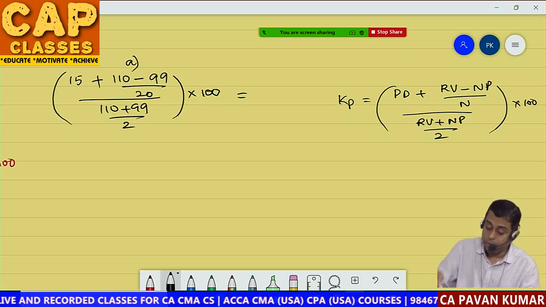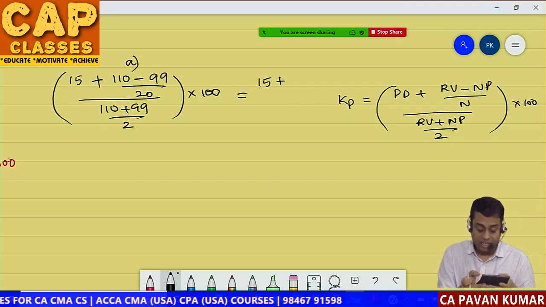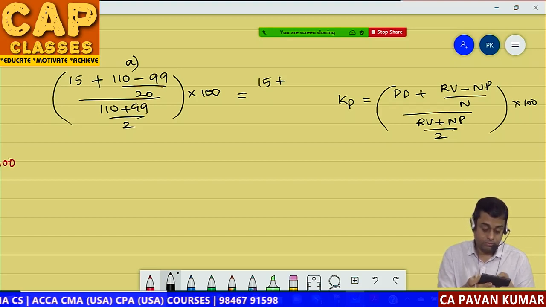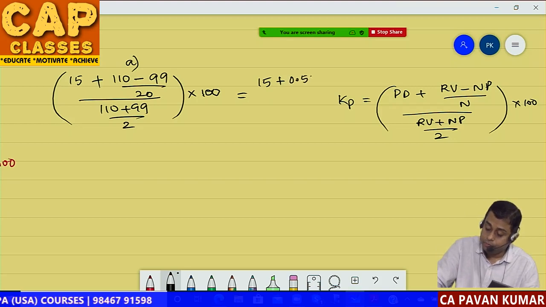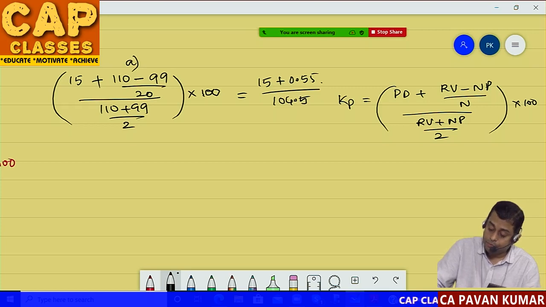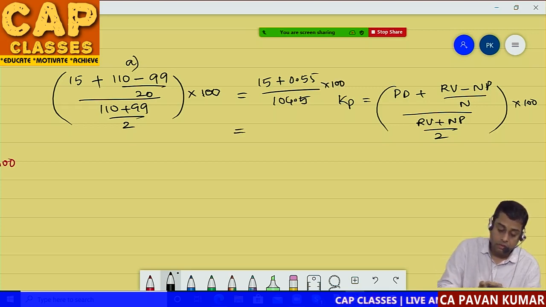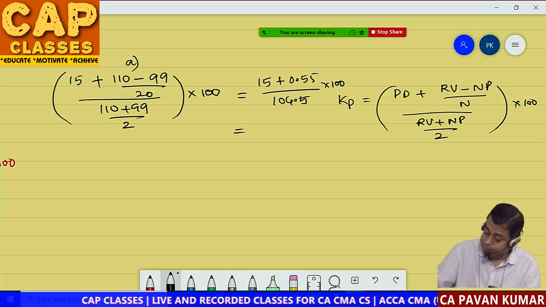That is equal to, tell me how much? 15 plus 110 minus 99, is it 11? Divided by 20, is it 0.55? Divided by 110 plus 99 divided by 2, that is 104.5, into 100. 15.55 divided by 104.5 percentage, 14.88%.